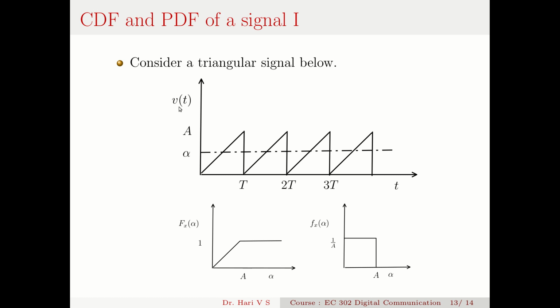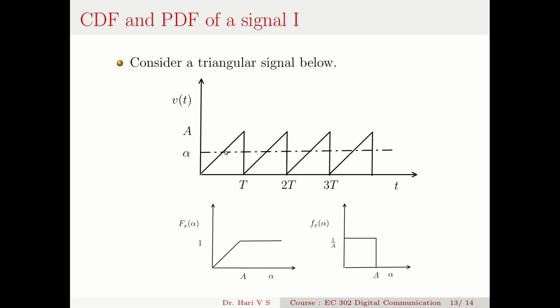What is the probability that this Vt, this random variable Vt, is below this alpha? I should put x, it's actually v, this signal is below this alpha. So what is the probability of this signal being below alpha?